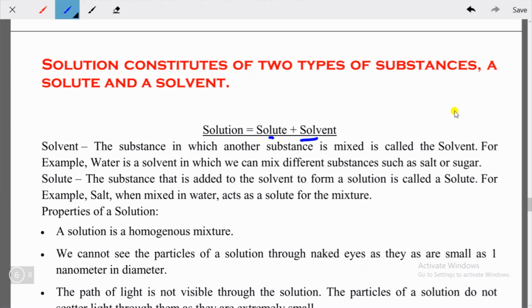The substance in which other substances are mixed is the solvent. Then you have solute. The substance that is added to the solvent to form a solution is called a solute. This is also a pretty easy definition. The thing which you are adding to another substance is the solute. For example, salt when mixed in water acts as the solute. So in the sugar solution or the salt solution, the salt and sugar are solutes and the solvent is water. I hope you have understood.